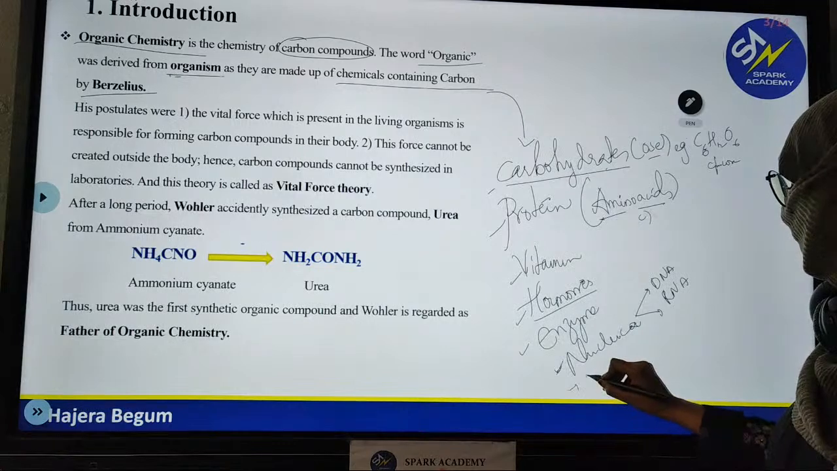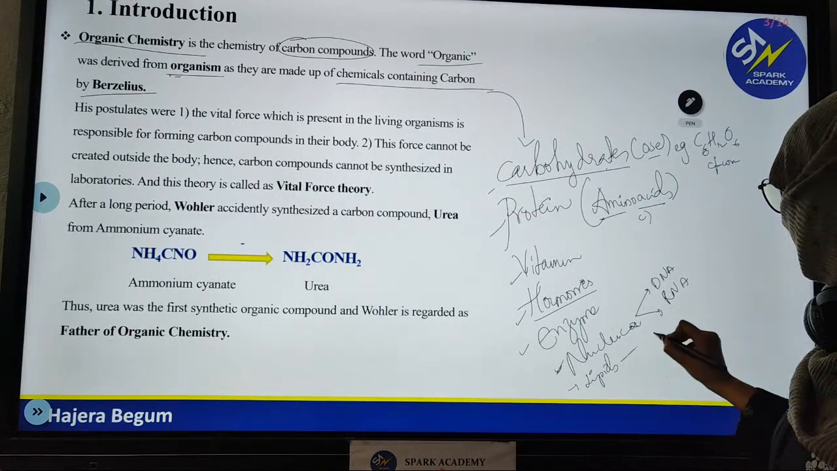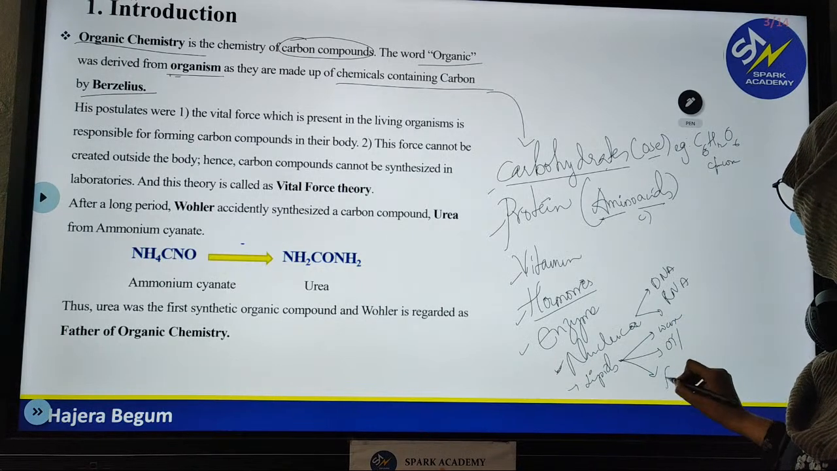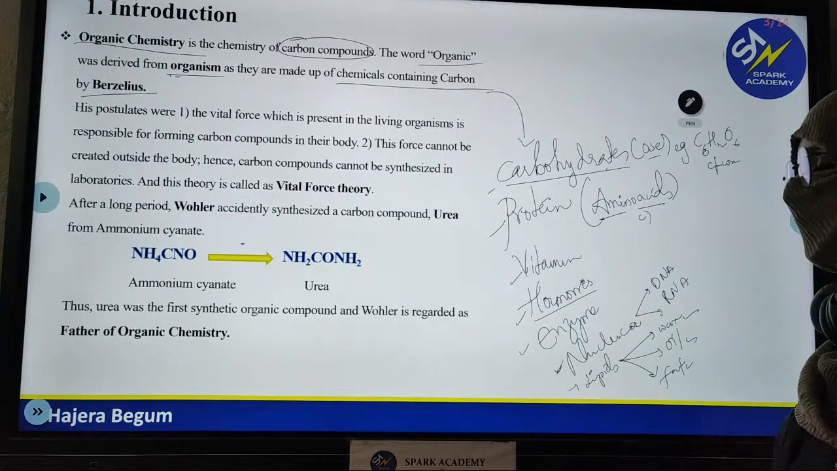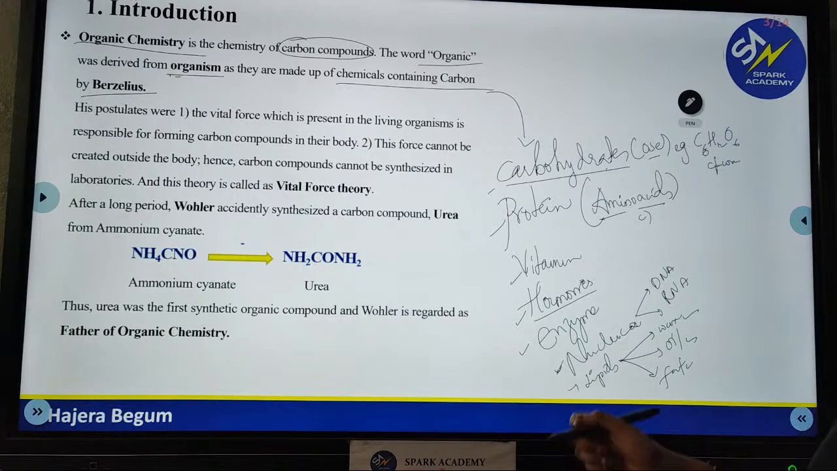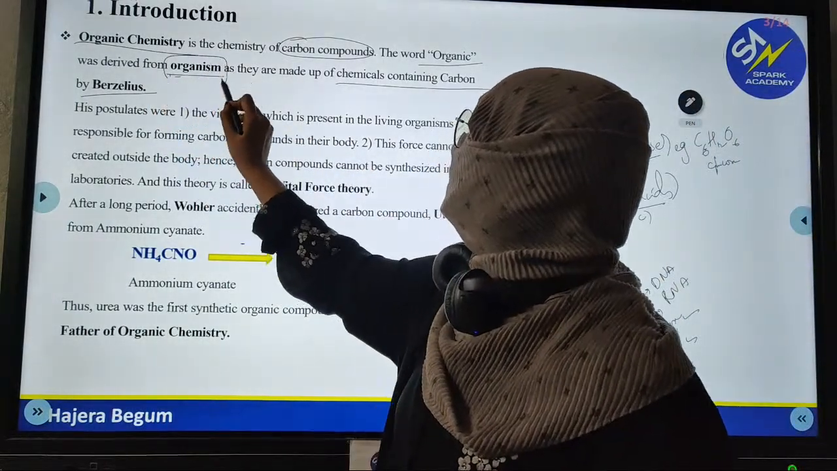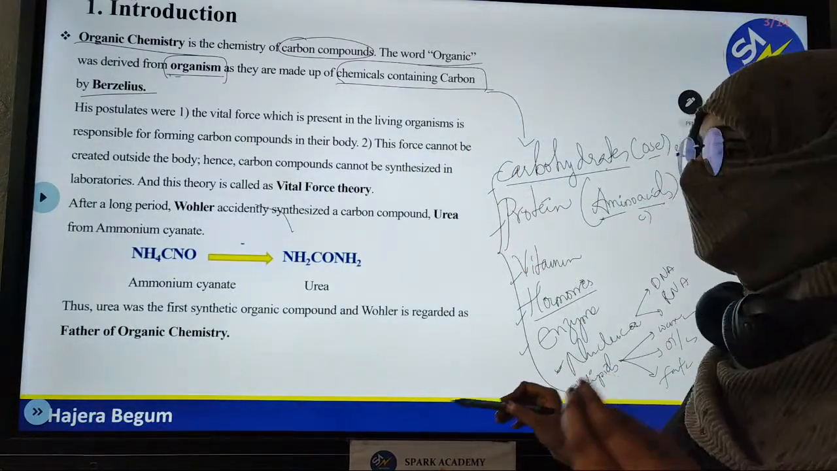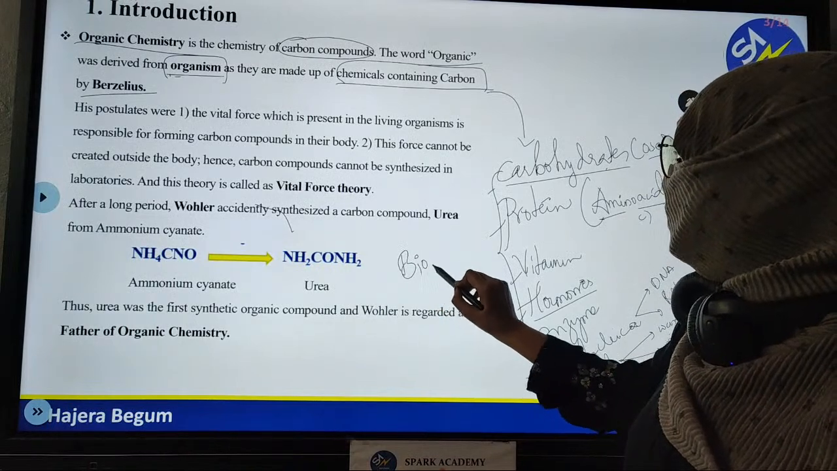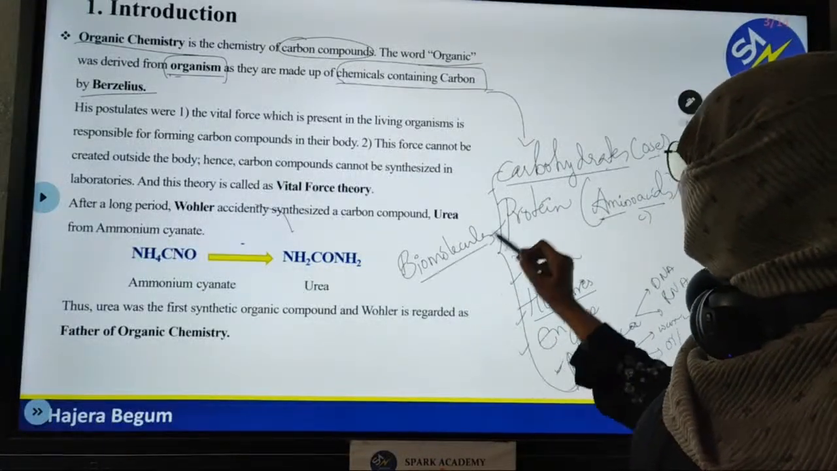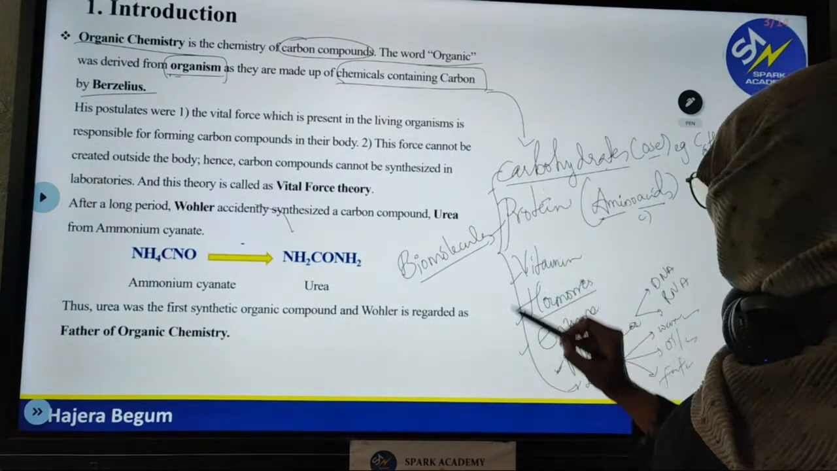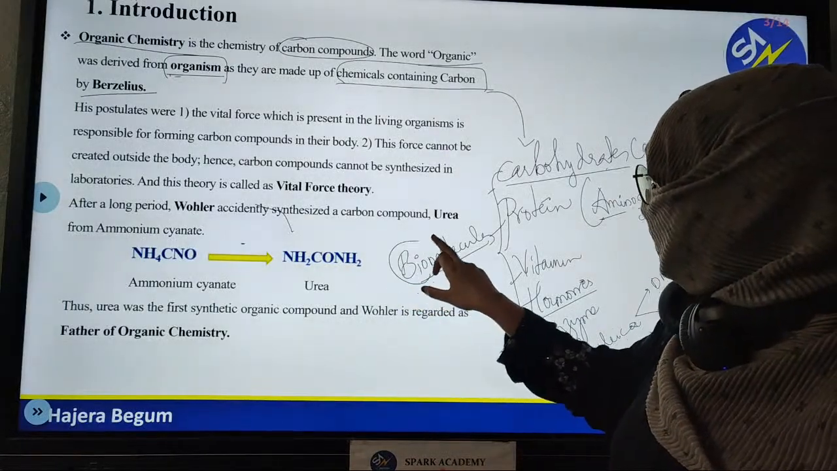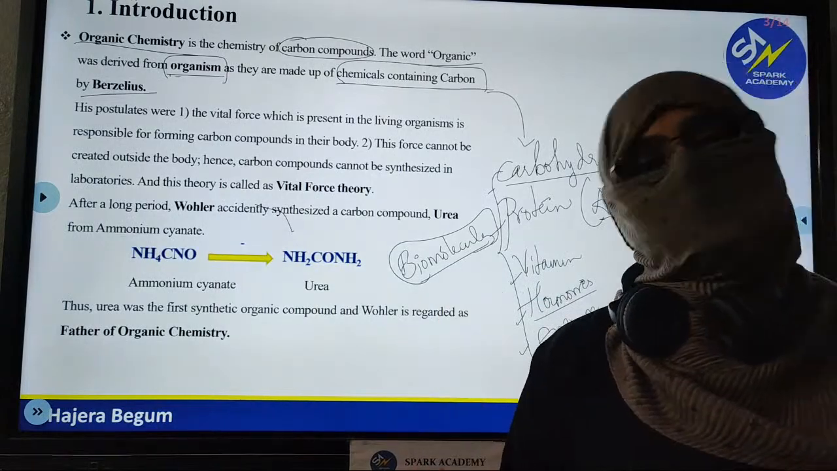And the last is lipids. Usually lipids are 3 types. The one is known as wax, the next is oil, and the third is fat. All these found in a body are made up of carbon. So Berzelius said that organisms are totally made up of carbon compounds, and these molecules which are found in a body are called biomolecules. From carbohydrates till lipids, we'll be studying about these in a separate chapter called biomolecules in organic chemistry, which is almost the last part of organic chemistry.